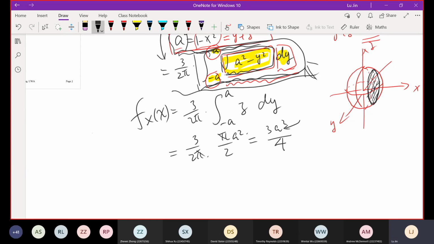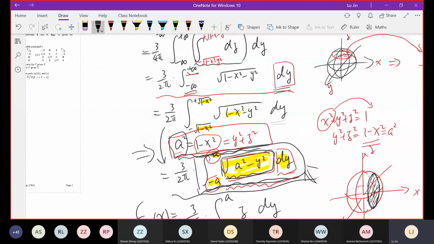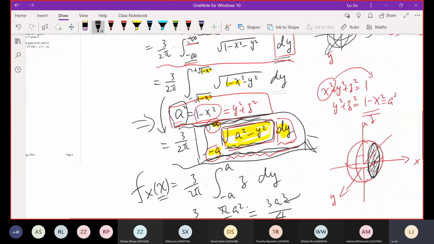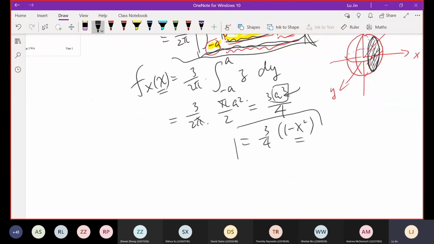But regarding this a, we need one more explanation. So a is actually equal to 3 over 4, 1 minus x squared. Why do we have to use x? First of all, this is a function of x. Secondly, this a is our assumption, because we defined a squared equal to 1 minus x squared. So we can't use this assumption as the parameter. Once we got a squared in the final result, a squared must be replaced by the original parameter x, so a squared is equal to 1 minus x squared. Okay, sorry for that. Only the very last step, I forgot it.